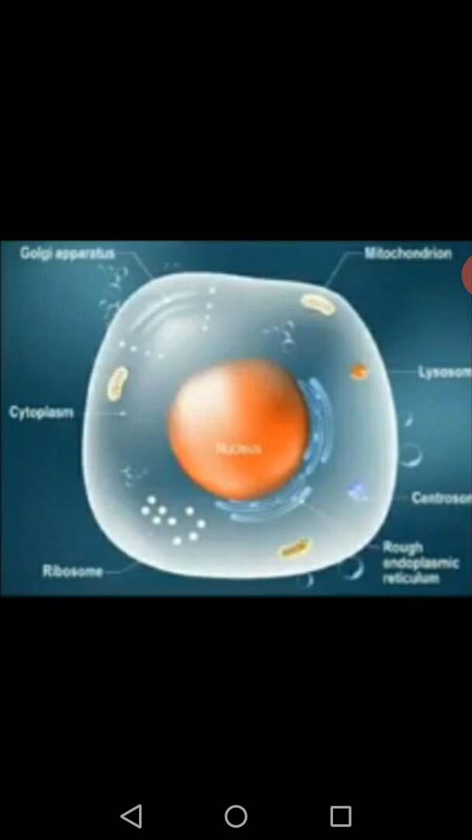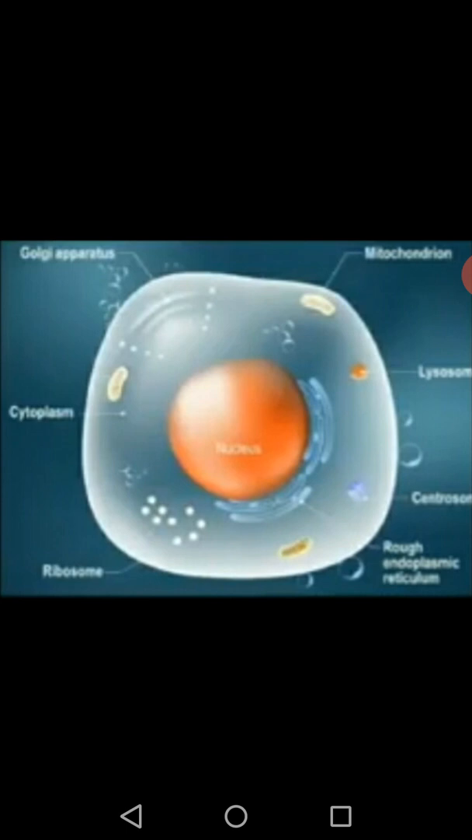Next, ribosomes and the endoplasmic reticulum help in the manufacture of protein. Now coming to the Golgi apparatus. The Golgi apparatus helps in the packing and transport of substances. It will pack and then transport the substances. Each and every cell organelle has a specific function.